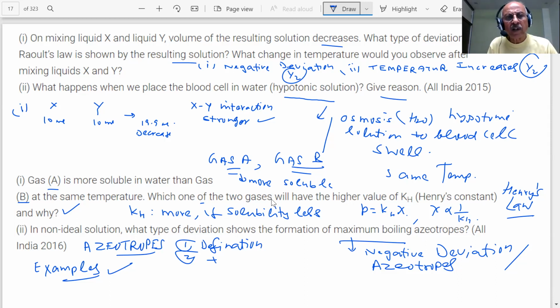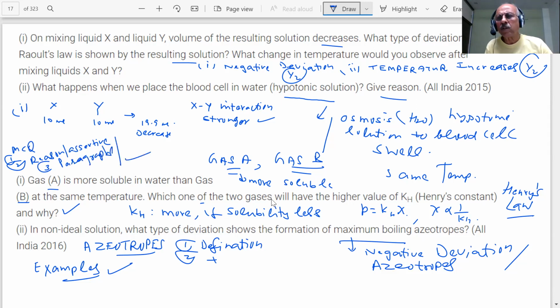They will be given in the form of MCQs. They can be given in the form of assertion-reason, or they can be given as such, or there could be a paragraph, students. So we should be ready for all these question papers. But unless we understand, students, I always say think before you answer. That's my point. And we can get 100 out of 100 marks easily.